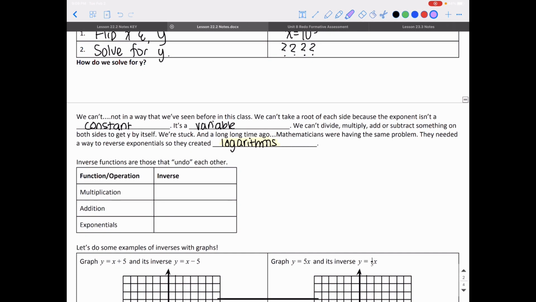Okay. So inverse functions are those that undo each other. Just to remind you what an inverse actually is. The opposite of multiplication, or the inverse of multiplication, would be division. The inverse of addition would be subtraction. And the inverse of an exponential is logarithms.